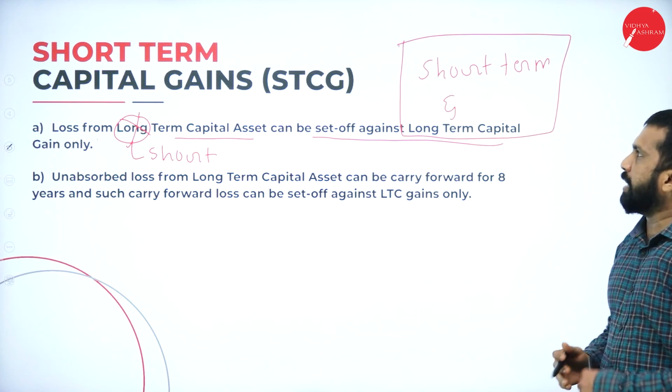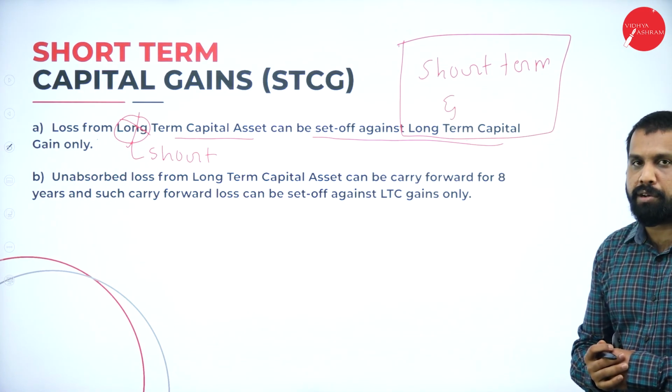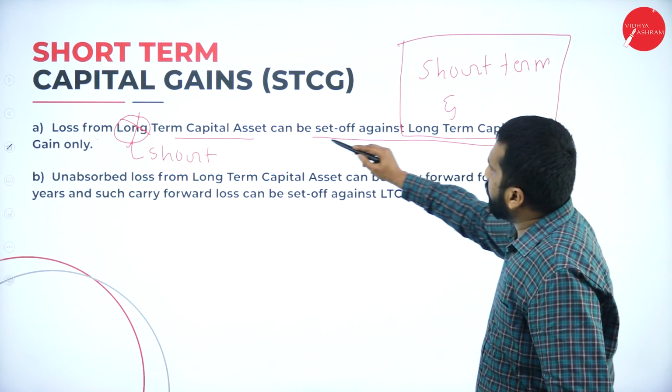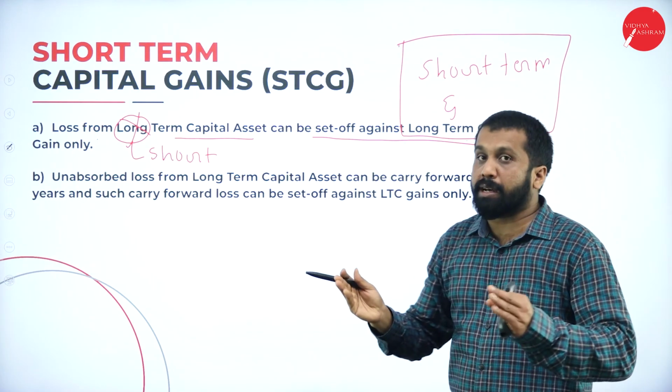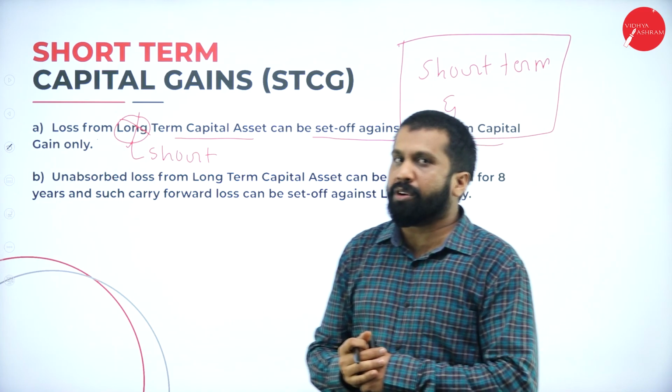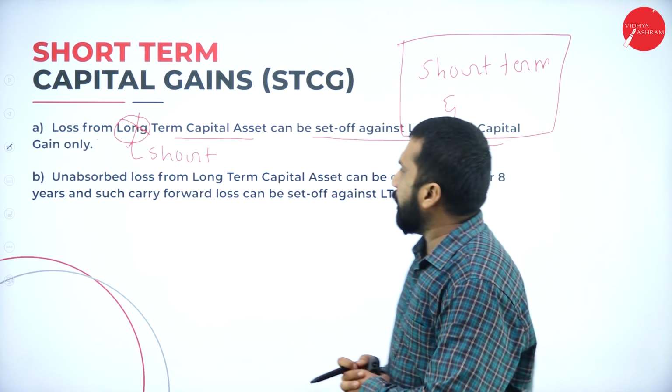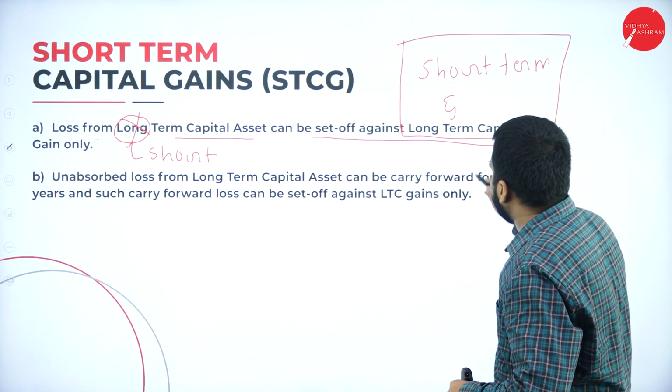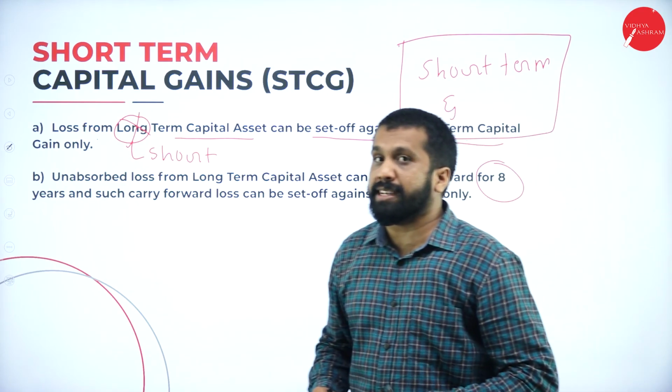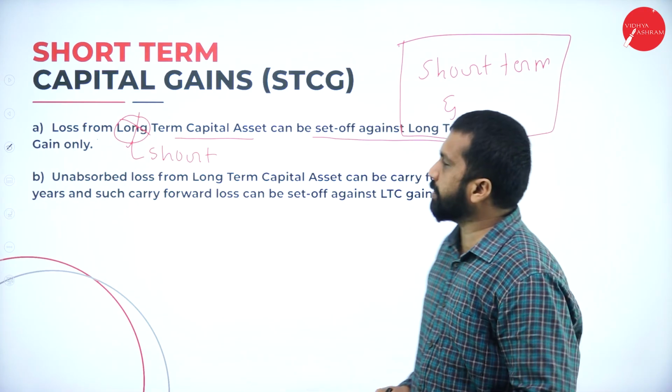Short-term capital losses you can adjust against long-term as well as short-term. In both you can adjust. What is the maximum number of years? The maximum is 8 years.